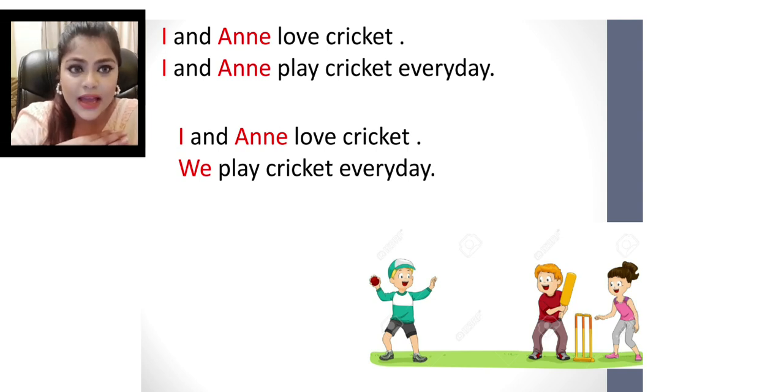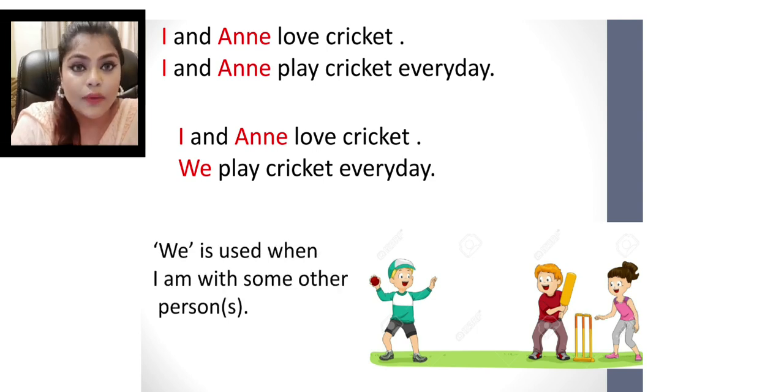I and Annie love cricket. We play cricket every day. So we is used when we are talking about ourselves and some other person or people. Let's see the next example.